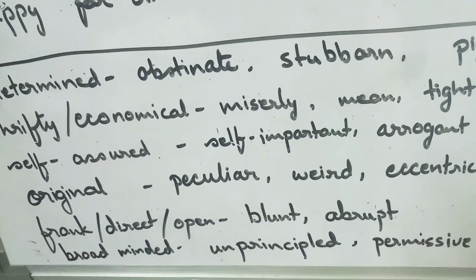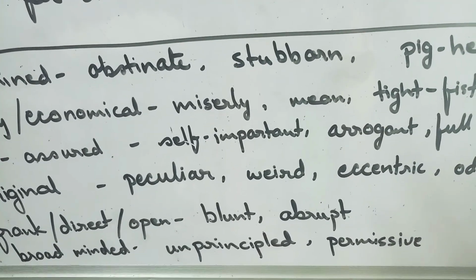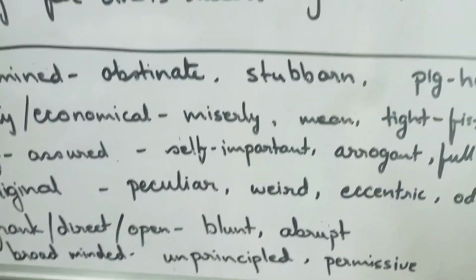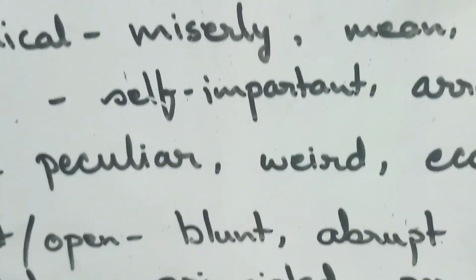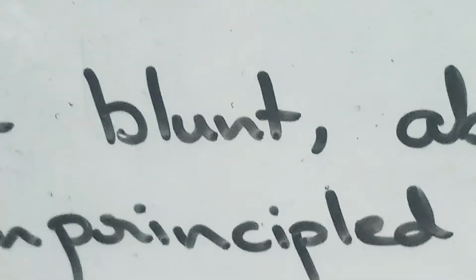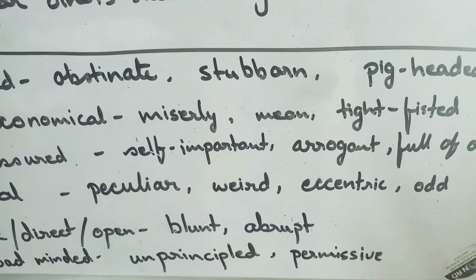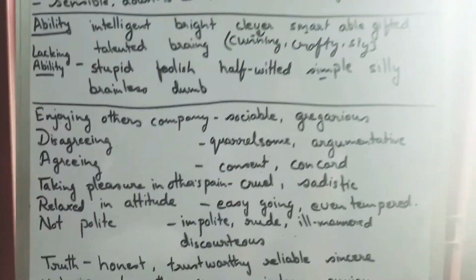Now broad-minded: you are open to taking new things, you are open to new scientific methods, you are quite open to things. But that could turn into unprincipled or permissive. That is, you are not a very scheduled person, not a very organized person. That could come into it.